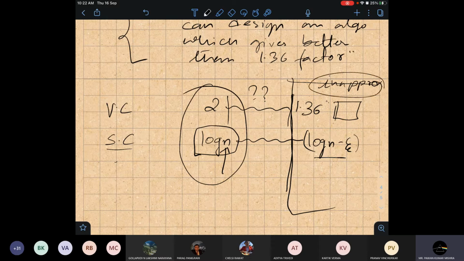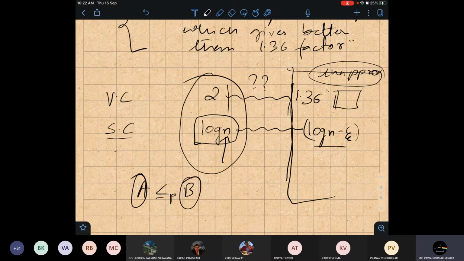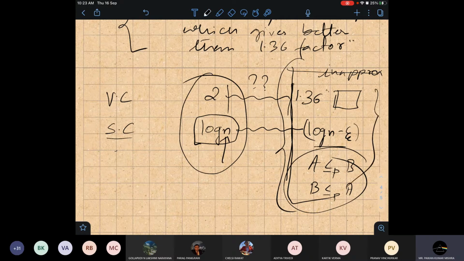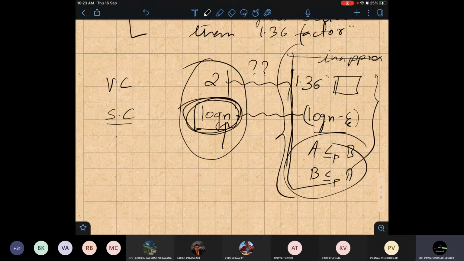To show this, we will use reduction, which you have studied for NP-hard problems. Generally we reduce from A to B: A is NP-hard, then we say that B is also an NP-hard problem. We show the same kind of reduction here, but here we have to show it both ways. There are many techniques, but this is one we use. Then only can we say that the factor is ensured. We will not discuss how to do this. Set cover I will discuss, obviously, and how we get the log n factor.